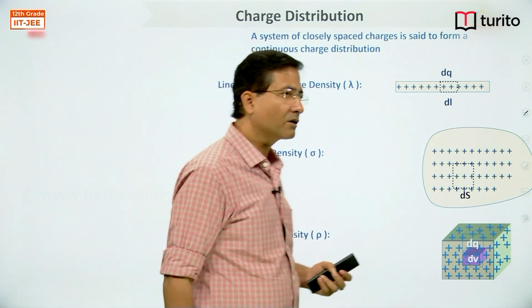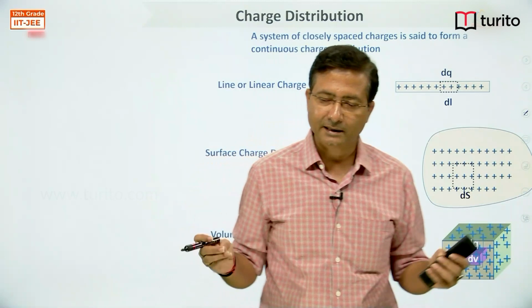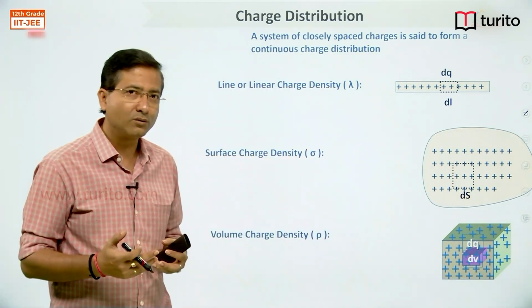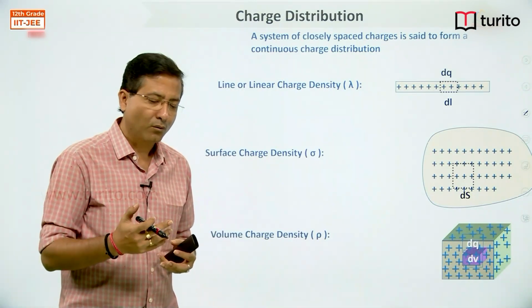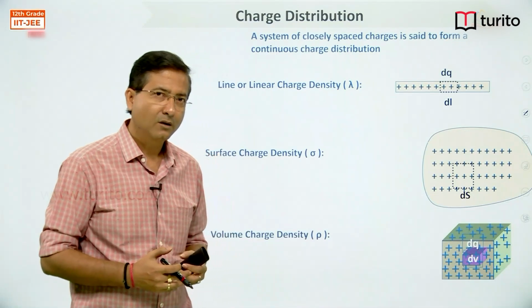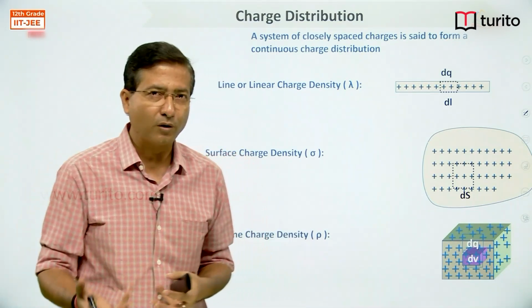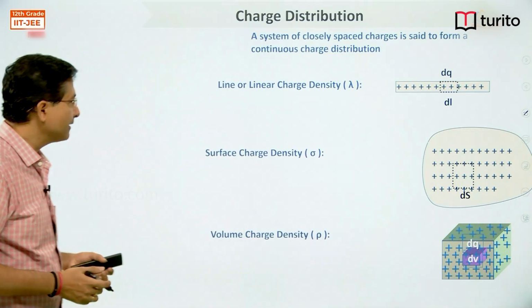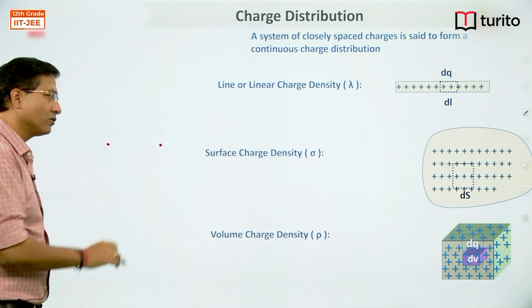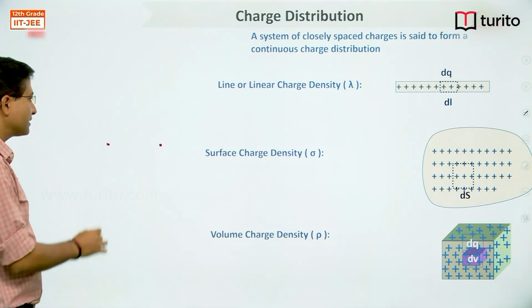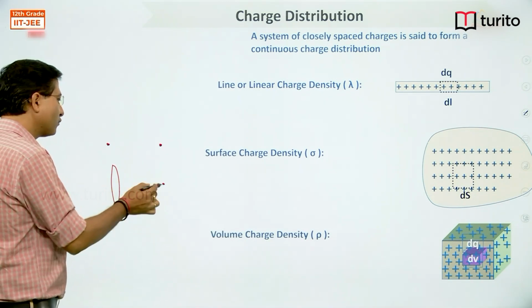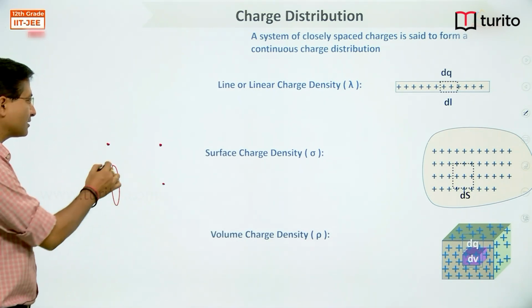So till now we were talking about point charges, right, interaction between point charges. Now before getting into finding the force of interaction when a charge is distributed instead of a point charge, for example, if I ask what is the force between these 2 point charges, you can directly apply Coulomb's law. But if instead of this point charge I have a ring, what is the force of interaction between these two? So here the charge is distributed.